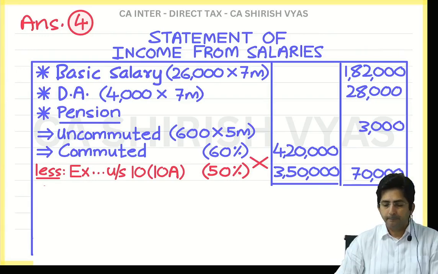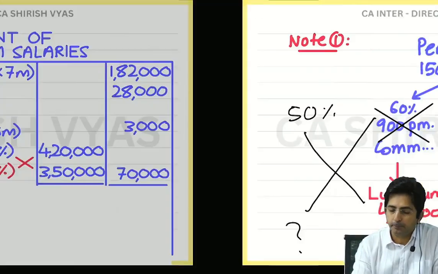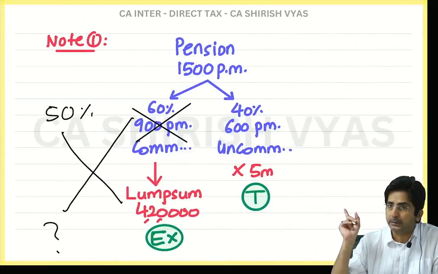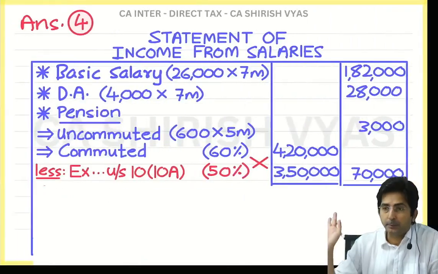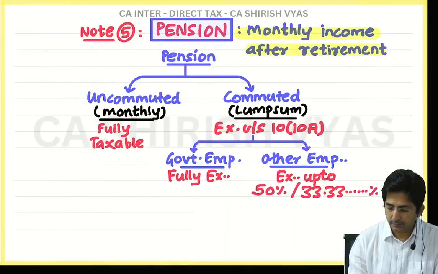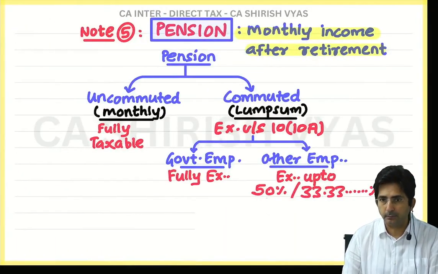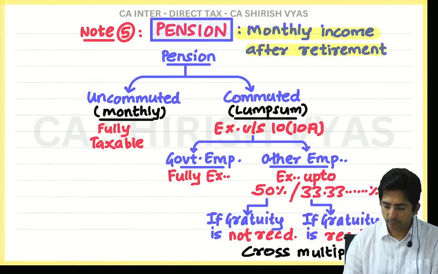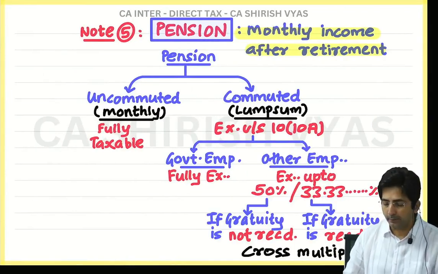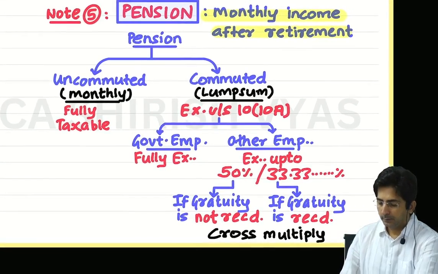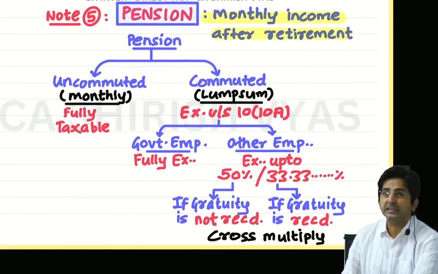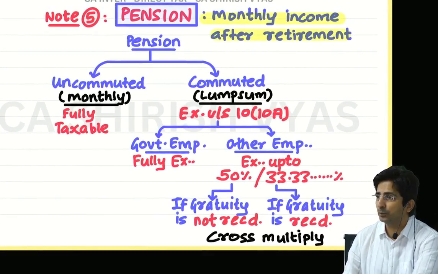Actually, after this statement, you will also have to copy this thing. First, copy the main statement. See, the final rule appears like this now. See what I have written. Below 50%, what I have written? If gratuity is not received, means he is sad. He is not receiving gratuity.